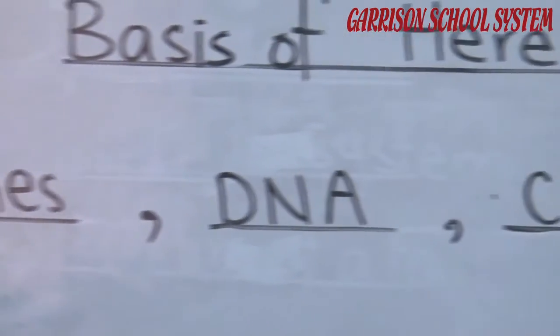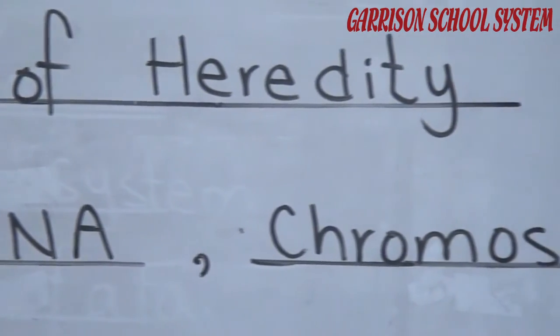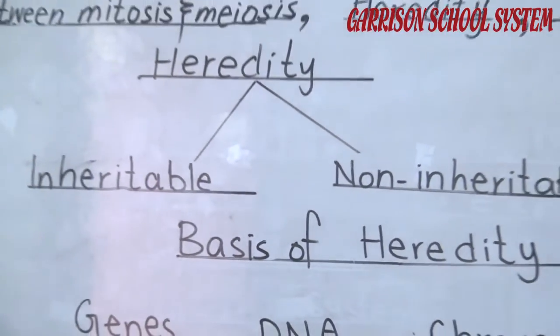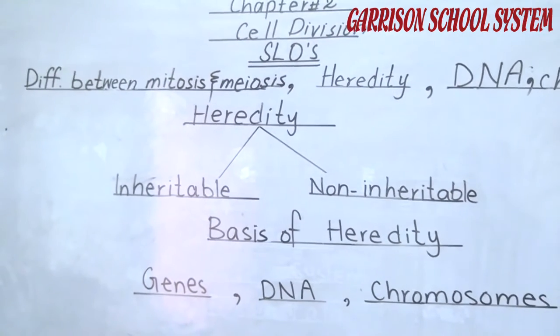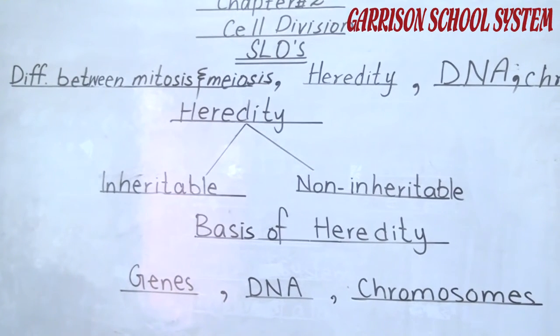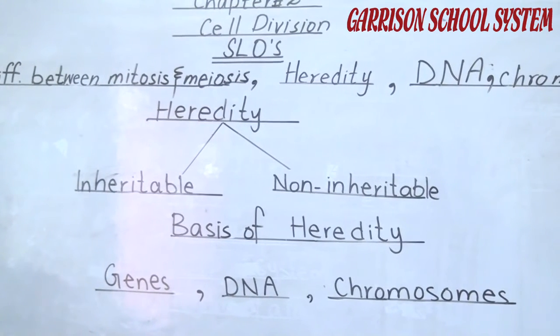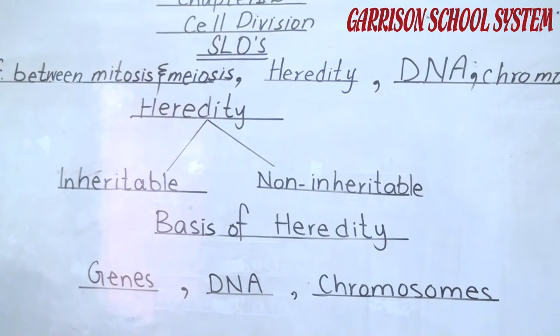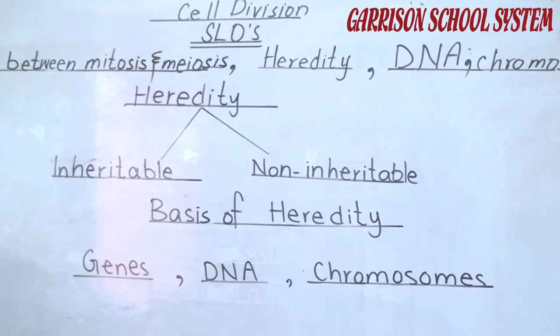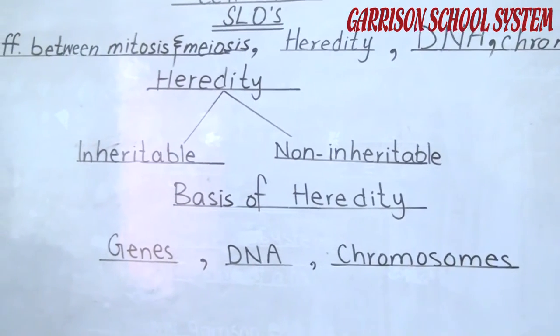After the formation of gametes, like sperm or egg, and their fusion, a zygote is formed. Now a zygote is a diploid cell. Diploid means 2n, having two sets of chromosomes, from the egg and the sperm.